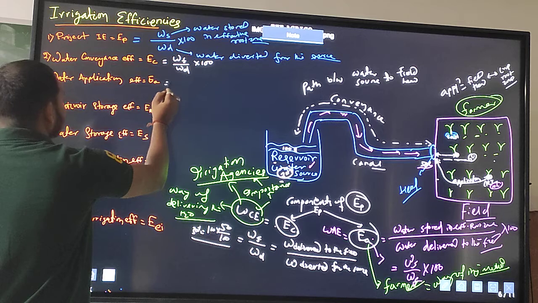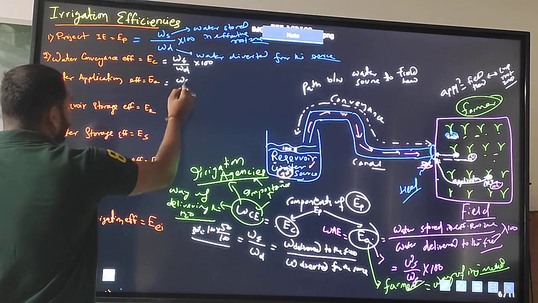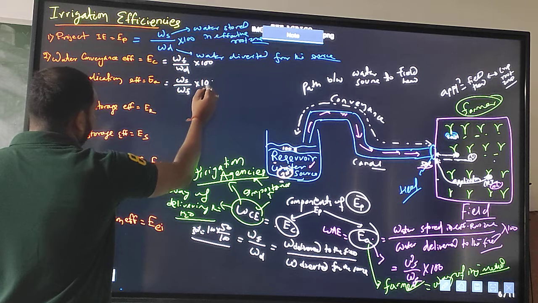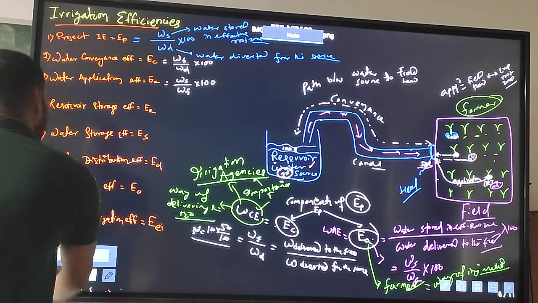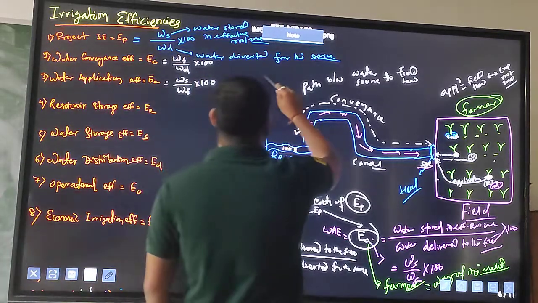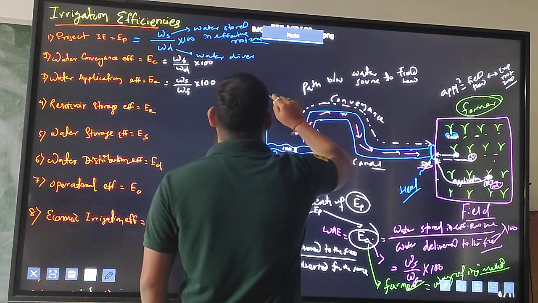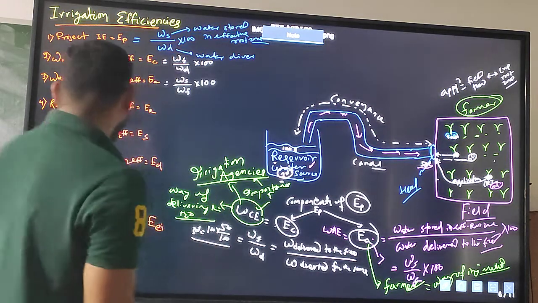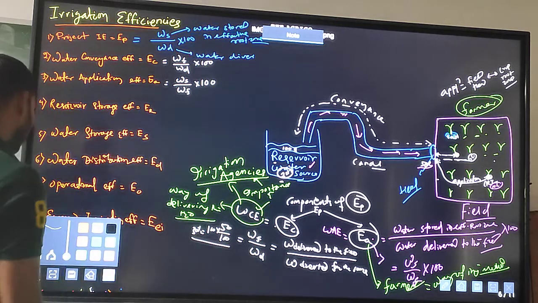And water application efficiency is the water stored in the root zone divided by the water delivered to the field, into 100. Yes or no? So now you can see here.